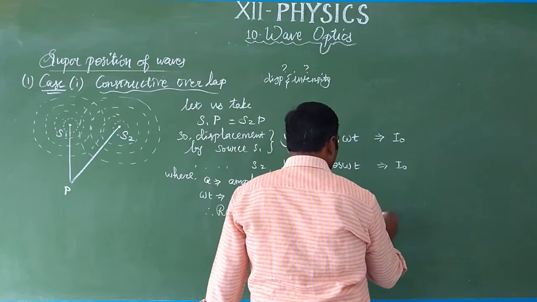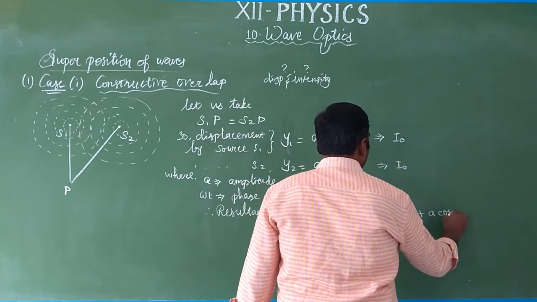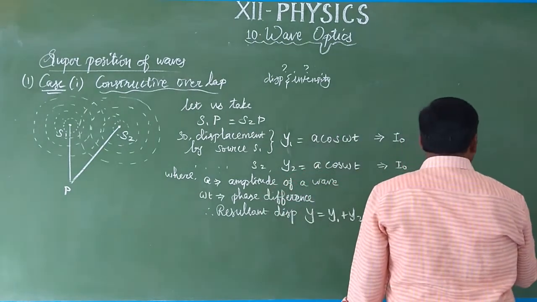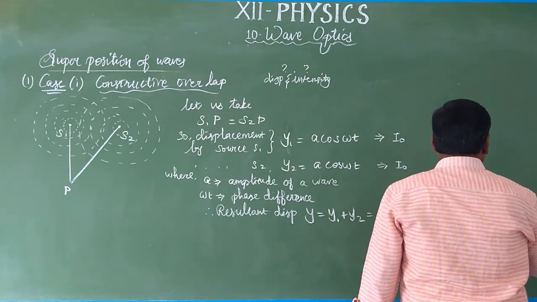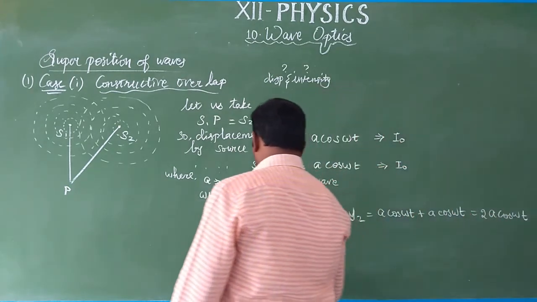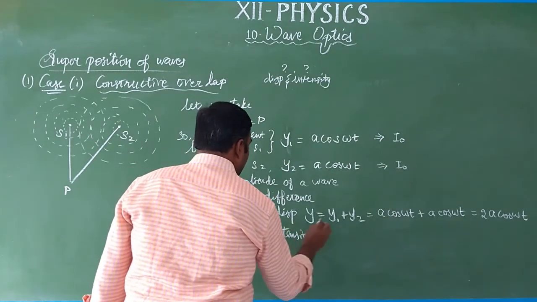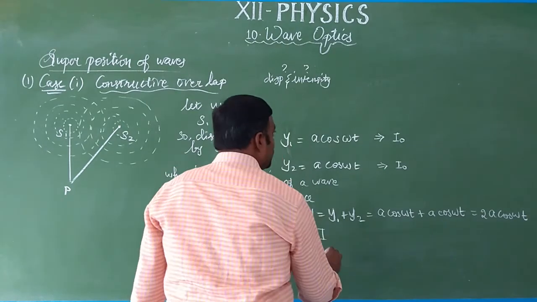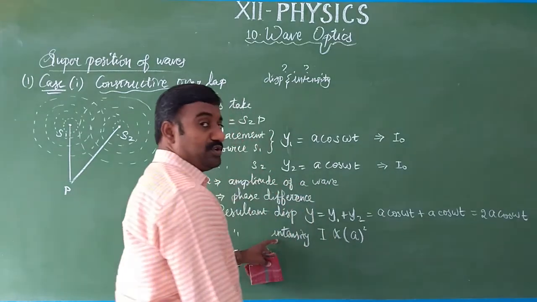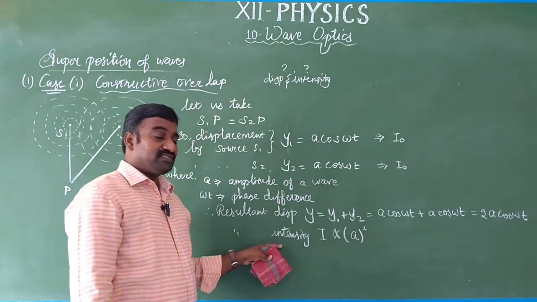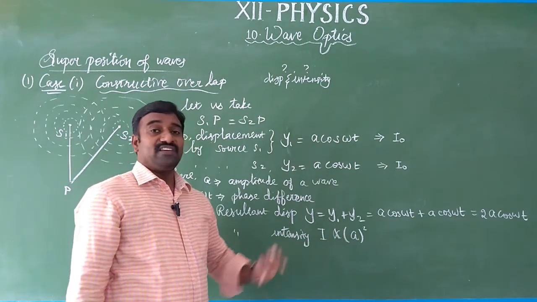So we need to add the two waves: a cos omega t plus a cos omega t. So we get 2a cos omega t. Also, the resultant intensity is proportional to the square of the amplitude. Note it down, we already have this formula in the 11th waves lessons. So the resultant intensity is proportional to the square of the amplitude.